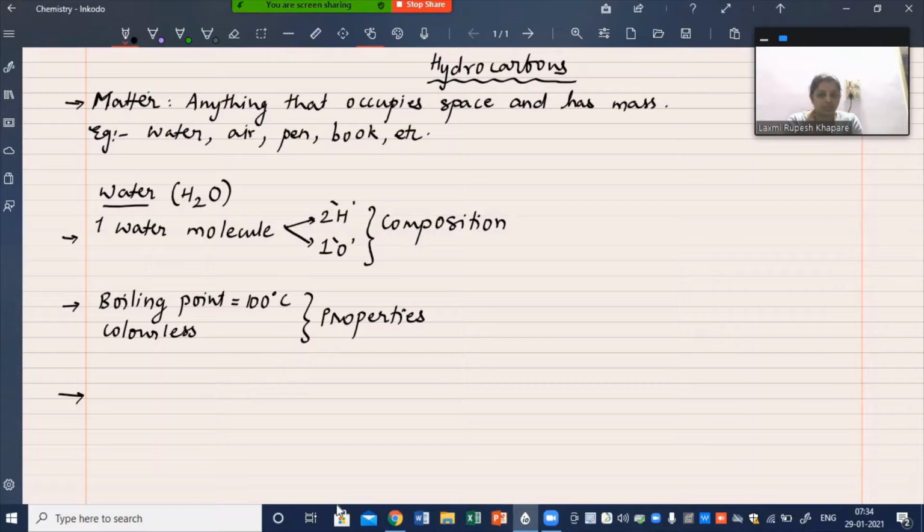If you talk about the shape of the molecule, water has a V shape. So when I'm talking about the shape of the molecule, I'm actually talking about the structure of this form of matter. So when I'm discussing composition, properties and structure of matter, all these three areas are getting covered in a branch of science which is called chemistry.